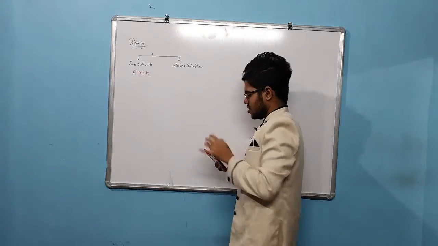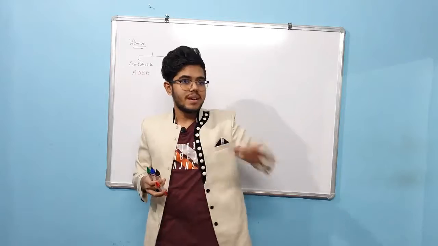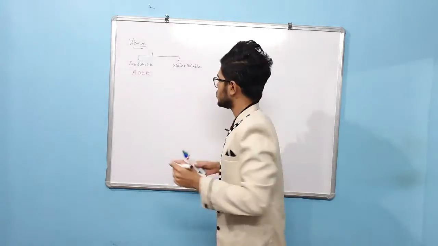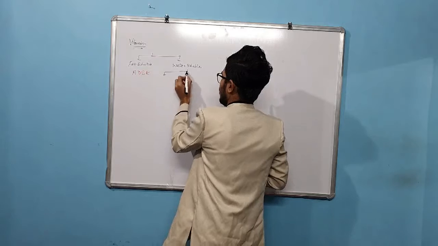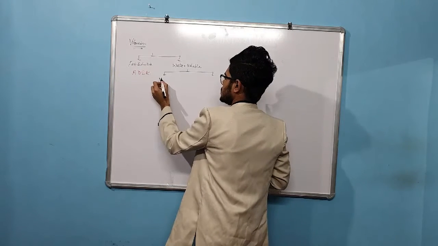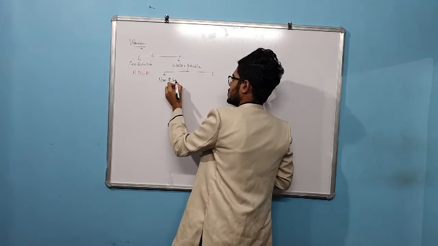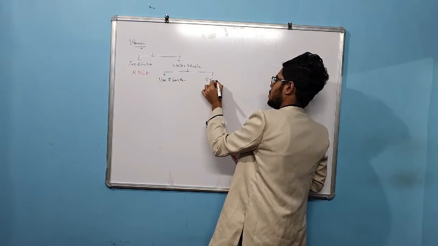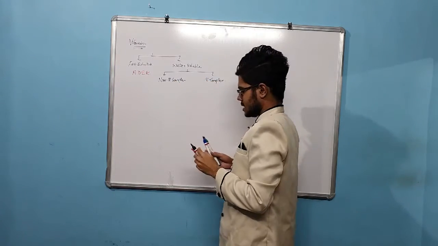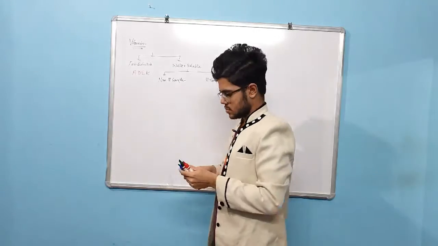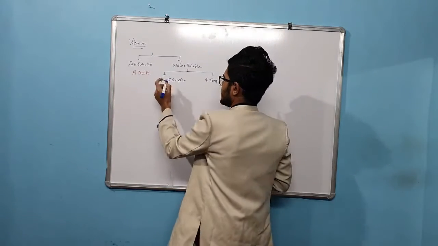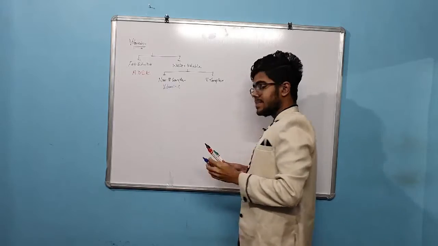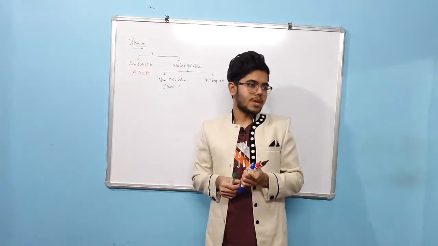Now talking about water soluble, it's so huge, because it is divided into non-B complex and then B complex. Non-B complex is nothing but your vitamin C. Just write down, non-B complex is nothing but vitamin C, and B complex is divided into two types.